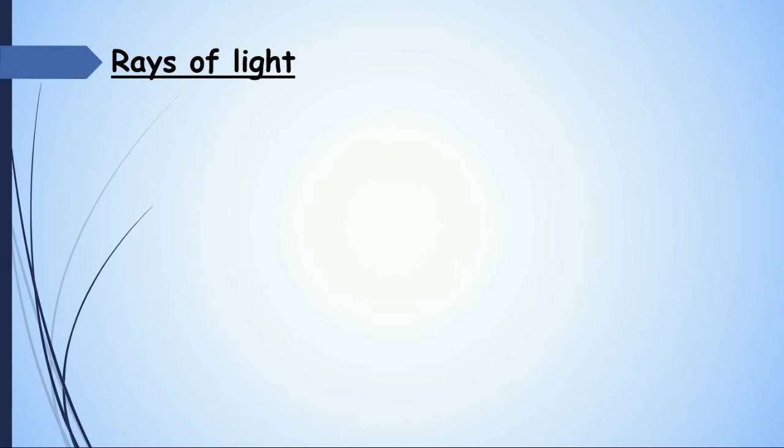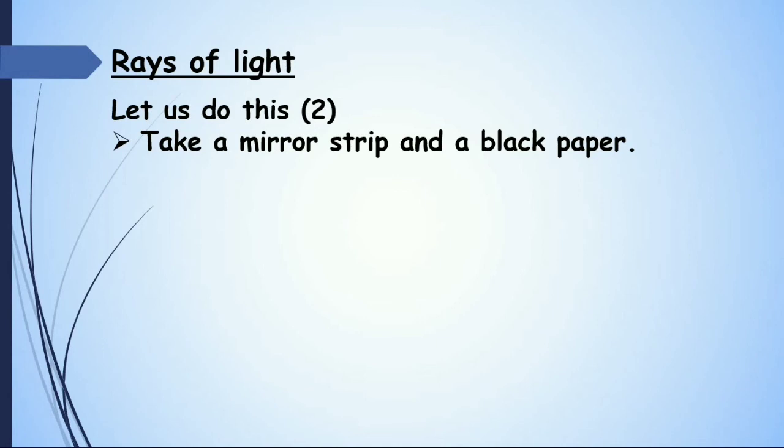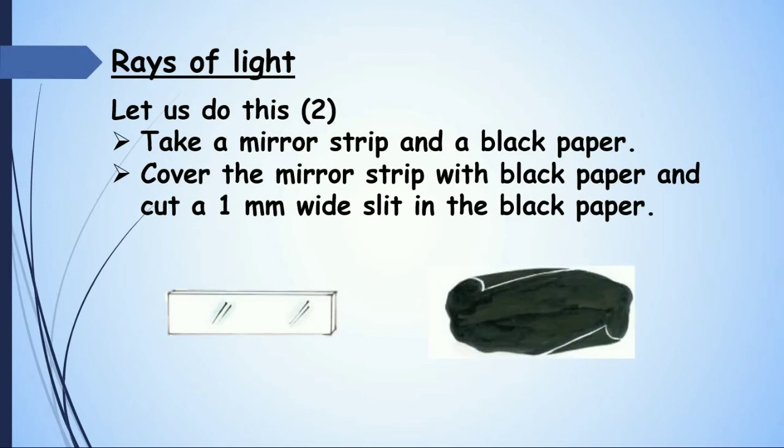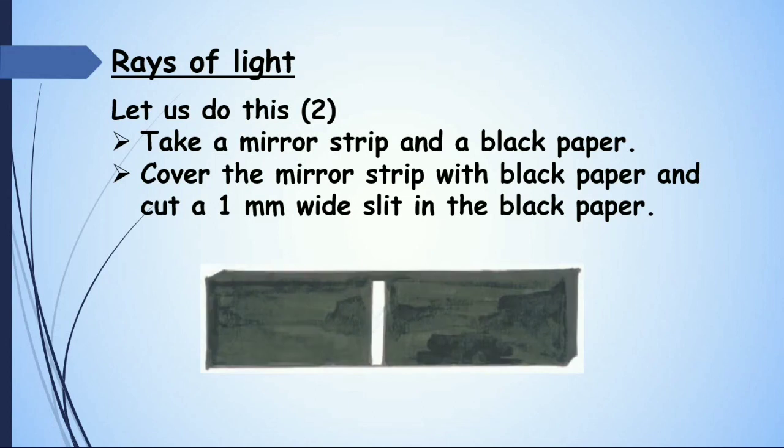How does light reflect after striking an object? For this we will take rays of light, because light always travels in the form of rays. That can be understood by this activity. Take a mirror strip and a black paper, cover the mirror strip with black paper and cut a 1 mm wide slit in the black paper like this. This is the mirror strip and this is the black paper, and fold both and make a slit at the center like that.